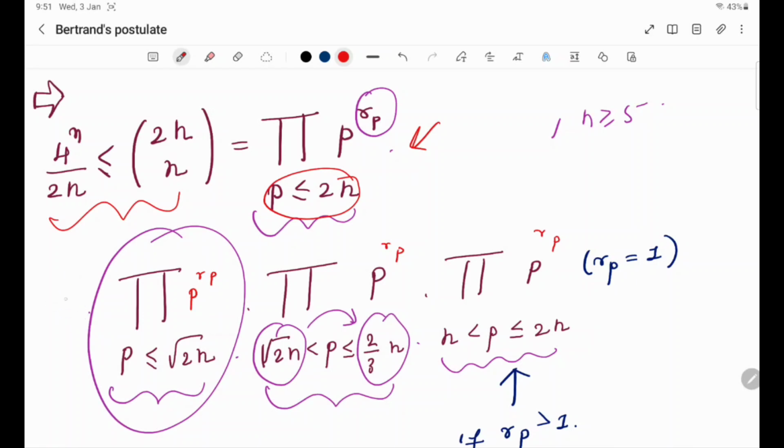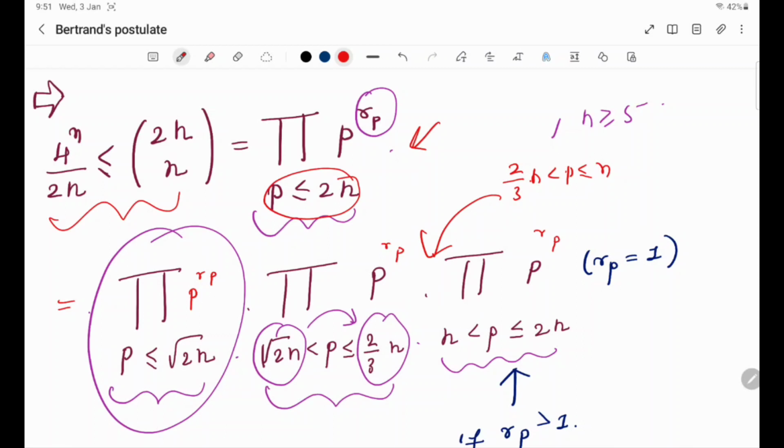Now it is an equality. First you have to note that when I split, I split the primes in this fashion: p less than or equal to root 2n, root 2n less than p less than or equal to 2/3 n, and n less than p less than or equal to 2n. There are 2 questions. A product is missing, that is 2/3 n less than p less than or equal to n. That product is missing.